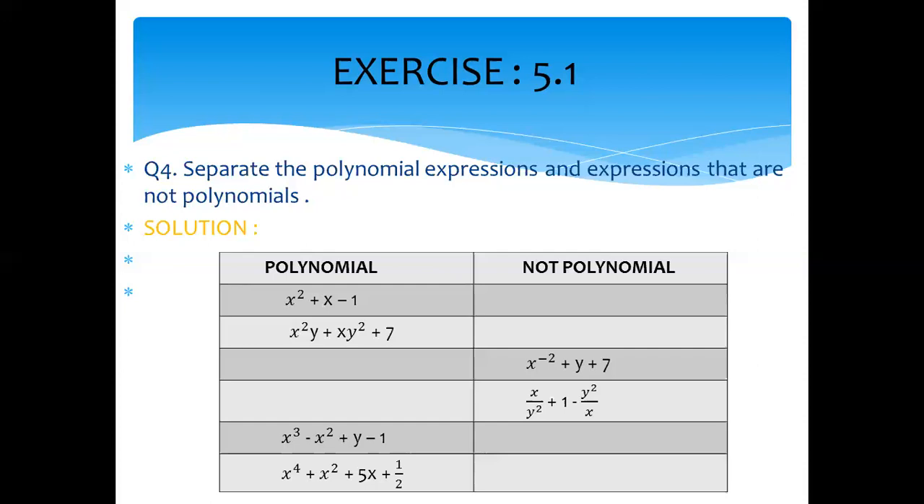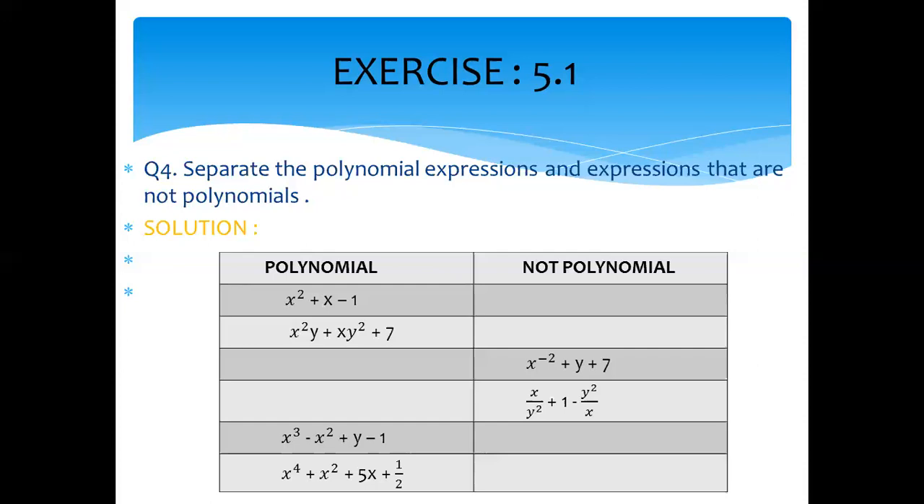If it is negative, it converts into positive. Now you see in both the first term and the last term, y square and x, when we shift them to the numerator, both powers will become negative. So this is not a polynomial. The fifth one, x cube minus x square plus y minus 1, the powers of all the variables are positive. So this is a polynomial.